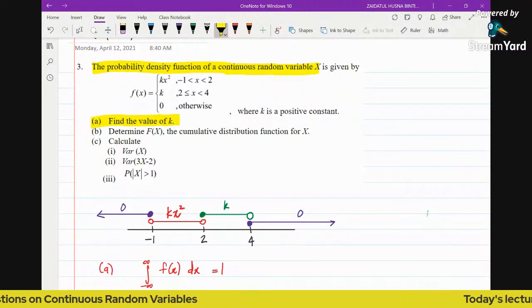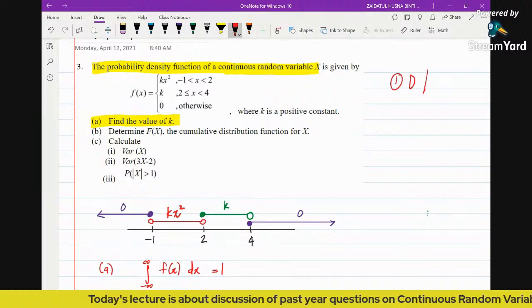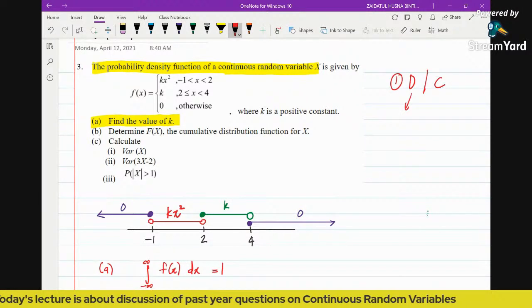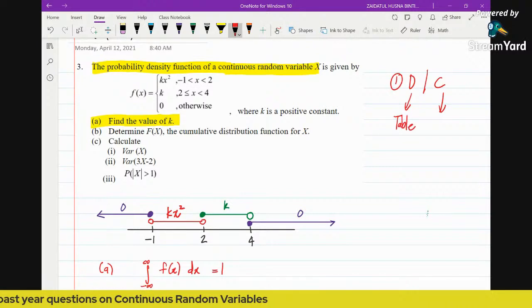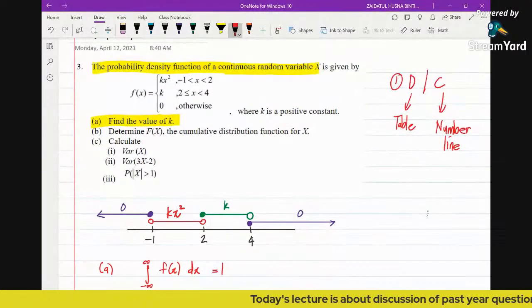As I said before, first thing first, when you come across any topic 9 question in exam, you identify whether the variable is discrete or continuous. If it's discrete, please construct a table, and if it's continuous, please draw a number line. Because if you draw a number line, then you can see clearly which function exists for which region.